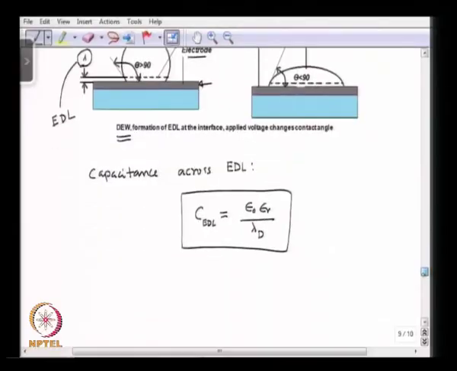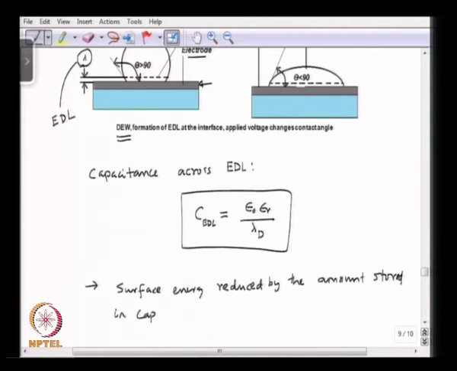So, the surface energy is reduced by the amount stored in the capacitor.